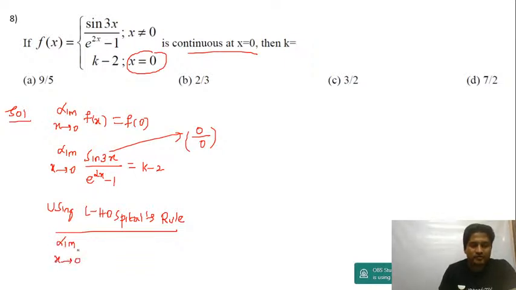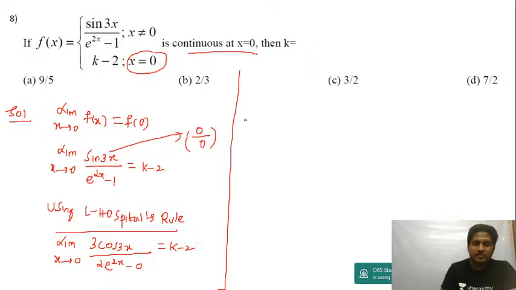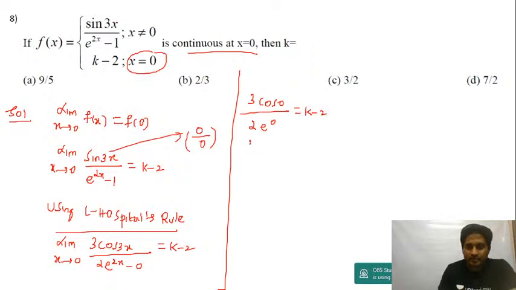Limit x tends to 0. Differentiation of sine 3x is 3 cos 3x, and then differentiation of e power 2x is 2 e power 2x, and differentiation of 1 is 0. And that's equal to k minus 2. Right, let me simplify this. X tends to 0, you get 3 into cos 0 upon 2 into e power 0 is equal to k minus 2. Cos 0 is 1, e power 0 is 1. 3 upon 2 is equal to k minus 2.